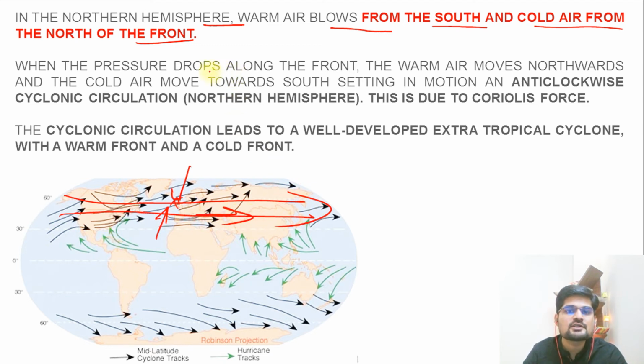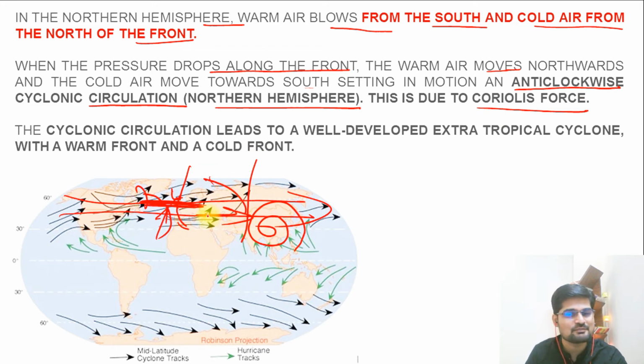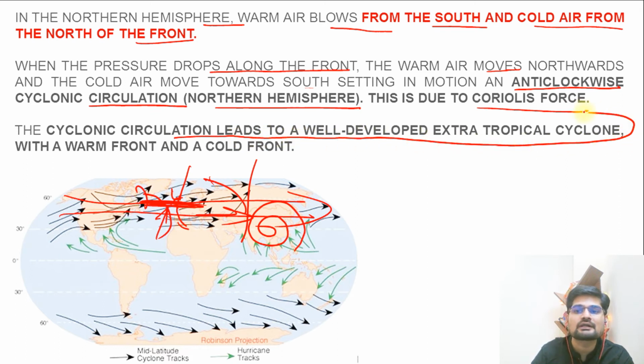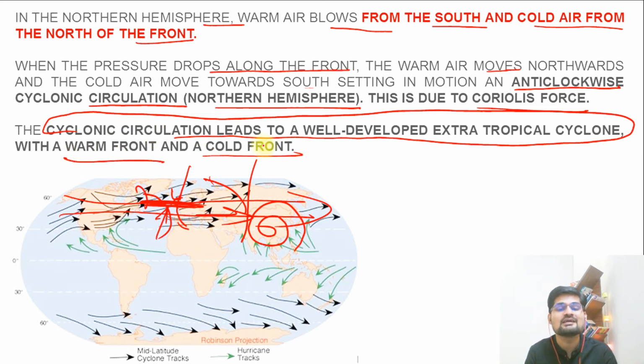So what happens when the pressure drops along the front, along this particular zone? The warm air moves northwards and cold air moves towards south. So this moves like this, this moves like this, right? So this is where this whirling action is created. So this is anti-clockwise cyclonic circulation in northern hemisphere due to this Coriolis force, the deflection that happens, right? So this is important to understand here. Now, cyclonic circulation leads to a well-developed extratropical cyclone, and this is what we say is the frontal cyclone or wave cyclone, a warm front and a cold front meeting place, creation of this particular cyclone in this belt.